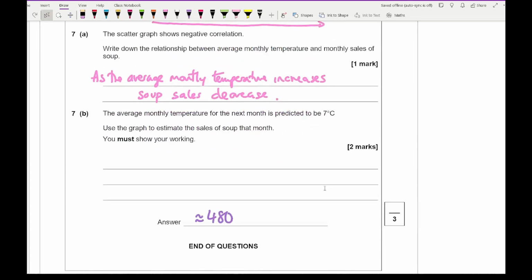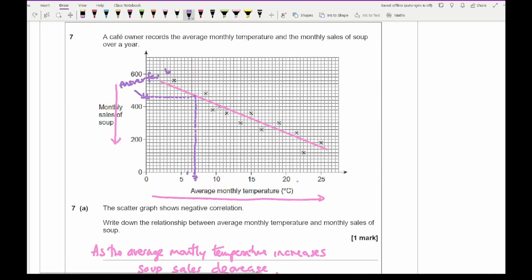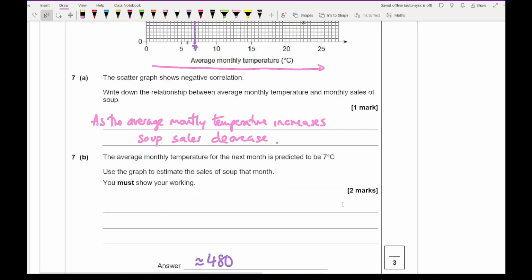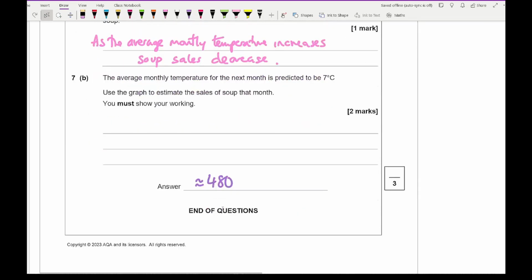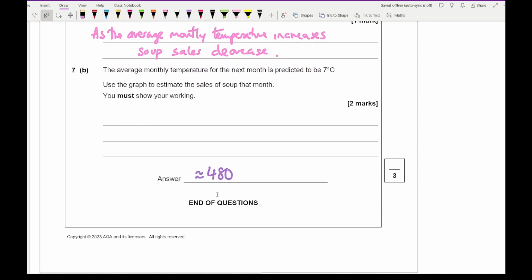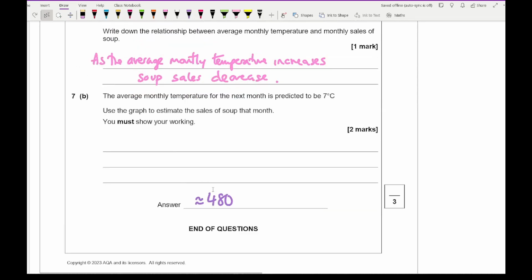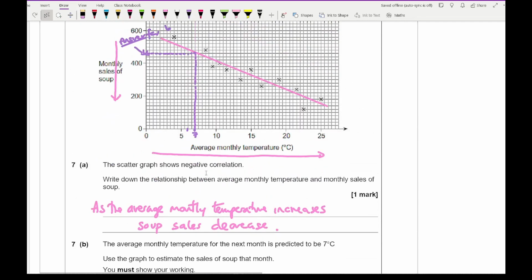I would say any answer, whatever value this is, they would accept for the 2 marks. You get 1 mark for drawing your lines from 7 going up to your line of best fit, then drawing a horizontal line and reading off whatever value that is. If it's nowhere near 480, it should be relatively close to that, but that will be fine. As long as you're drawing those lines and using your graph, it should be good to get the full marks for that question.